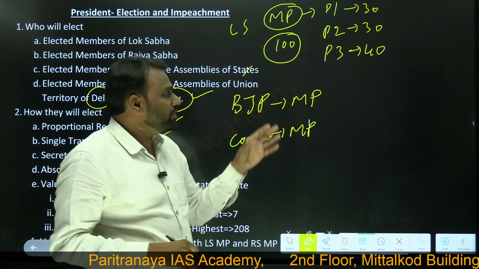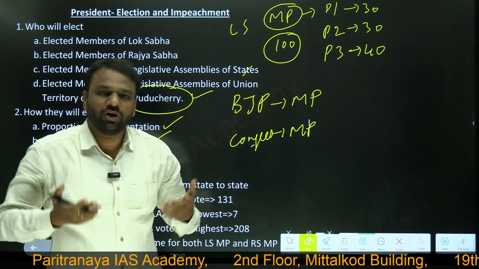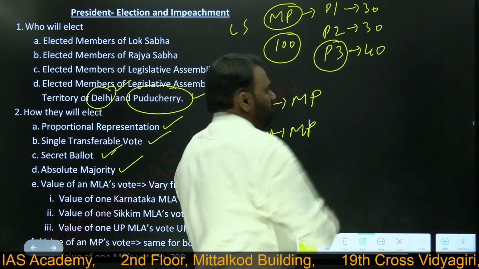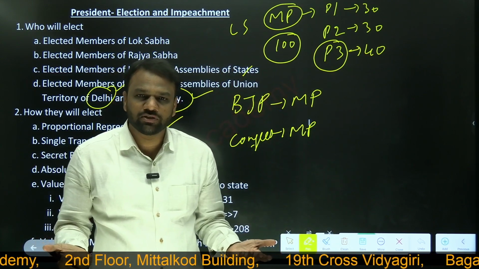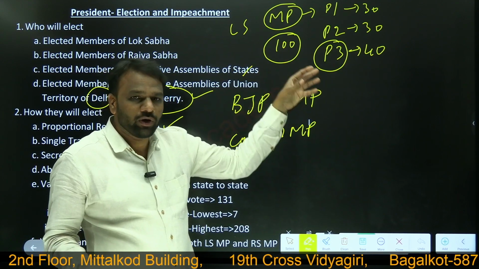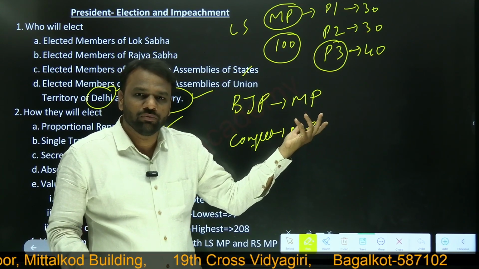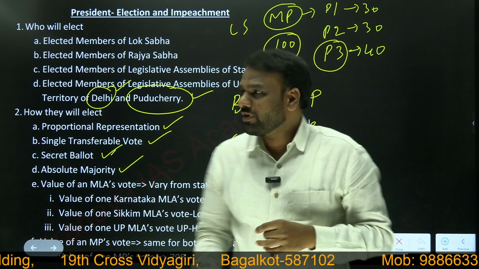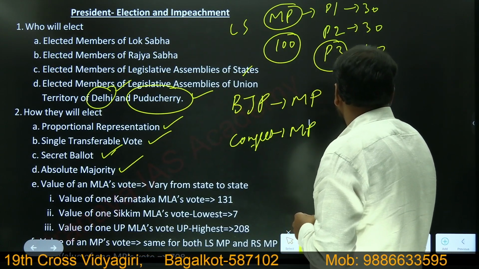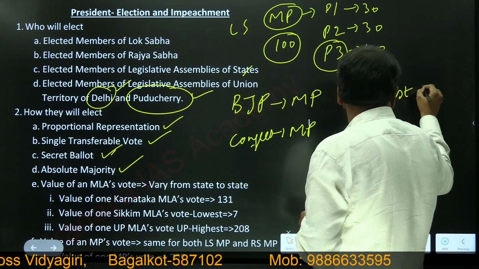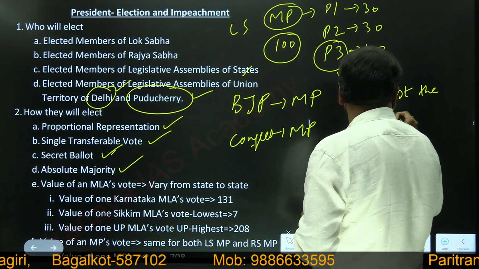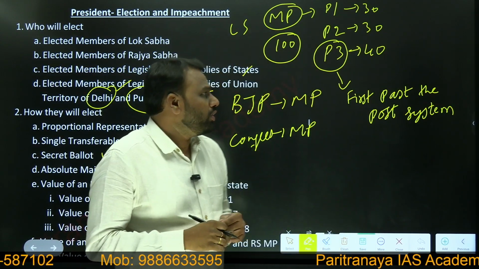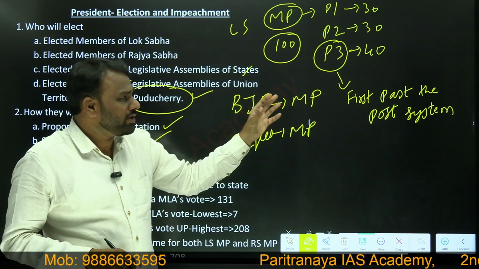So in case of an MP election, who will be declared the winner? The person who has got the highest number of votes will be declared the winner. So here person 3 will be declared the winner. Has he secured 50% of the votes? Among the 100 people who have voted, has he got 50%? No. The person who has got the highest votes will be declared the winner. This system we call the first past the post system.